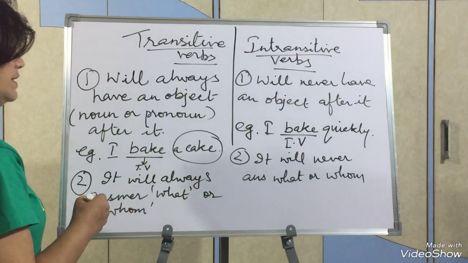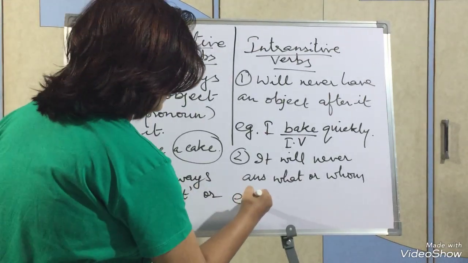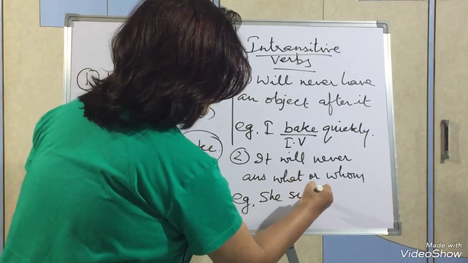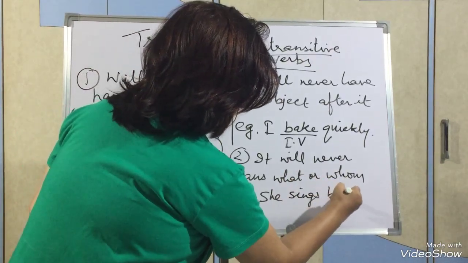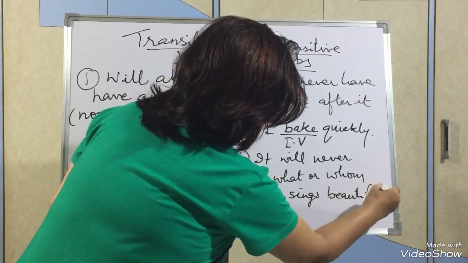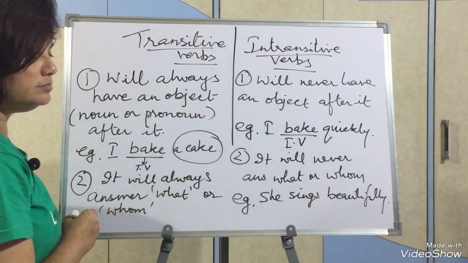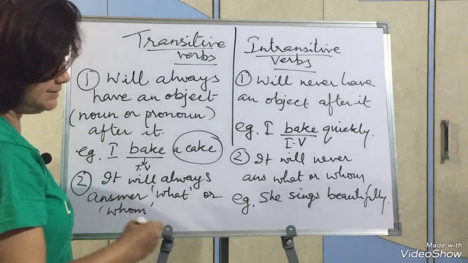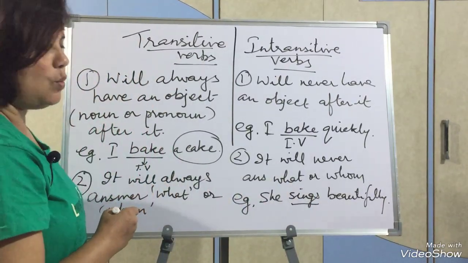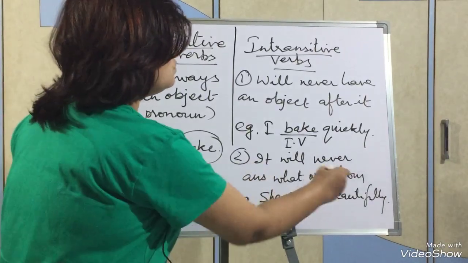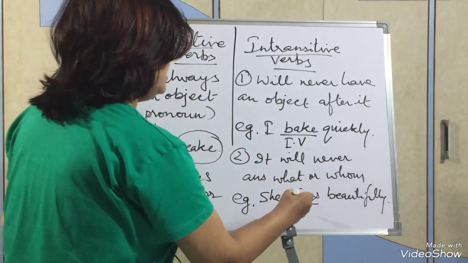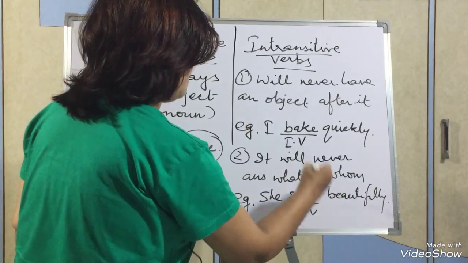One more example we can take. She sings beautifully. Now try to guess. Sings is an intransitive verb. Why? Because she sings what? Answer is not coming. She sings whom? Answer is not coming. So it is an intransitive verb.